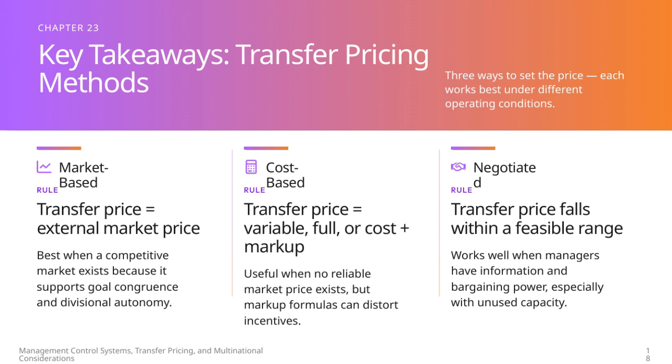Finally, the negotiated method allows managers to agree on a transfer price within a feasible range. This approach is most effective when managers have good information and bargaining power, especially if there is unused capacity. Understanding these methods helps ensure transfer pricing supports the company's overall objectives and operational realities.